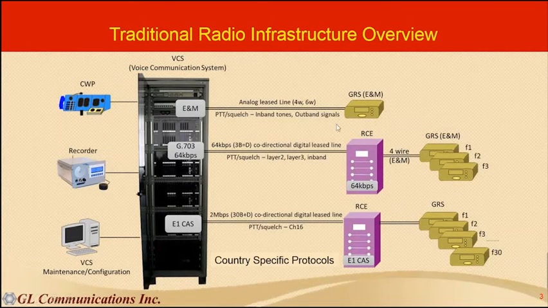In the beginning the communication between this VCS and GRS was using analog leased lines, 4 wire and 6 wire, and slowly they migrated towards 64 kbps and 2 Mbps digital leased lines, and there have been country specific protocols for the communication between VCS and ground radio stations.